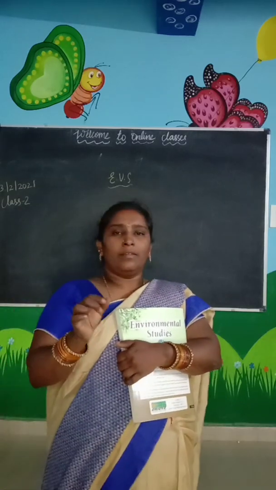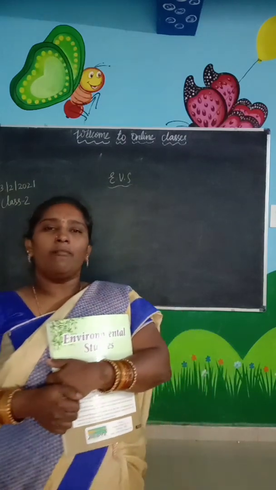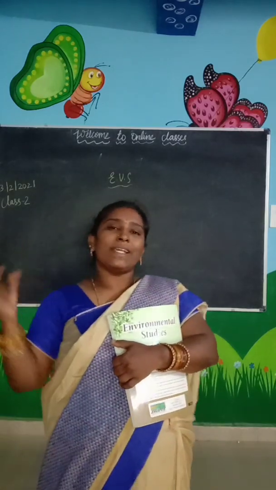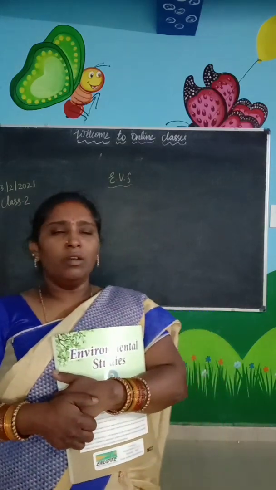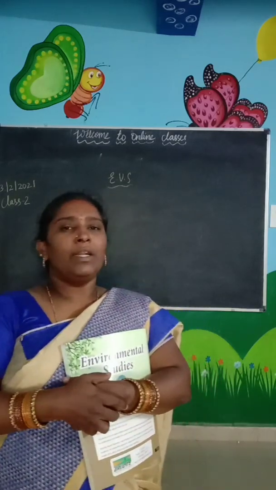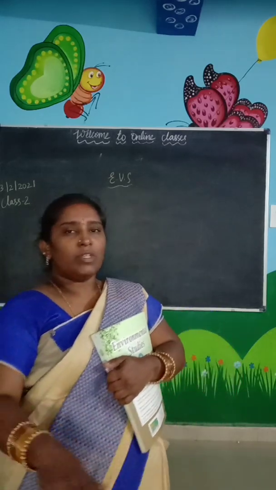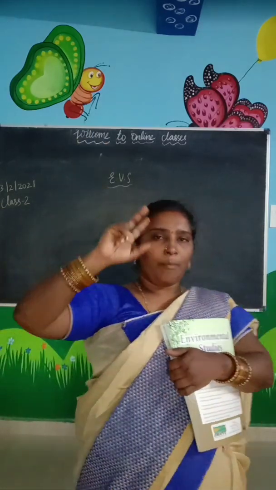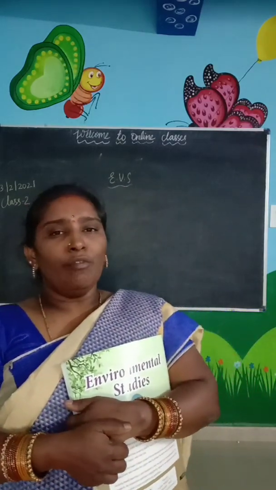But in that area, where do you live? We live in our houses, no? Do our houses look the same? There are different houses, no? Some will have their own houses, some will be in rented buildings, some in a single-story building, some will have a double-story building, and some will live in apartments. So there are different types of houses.